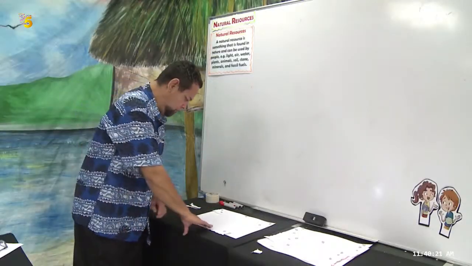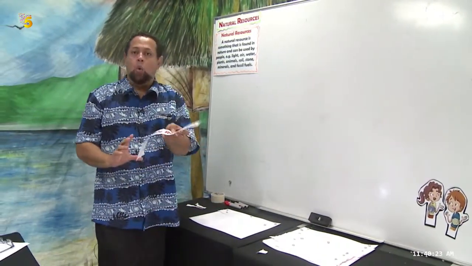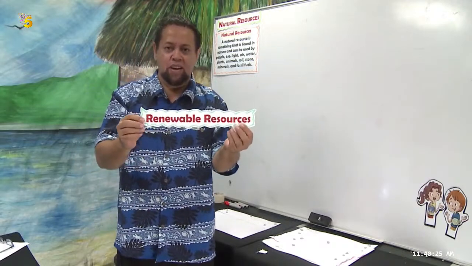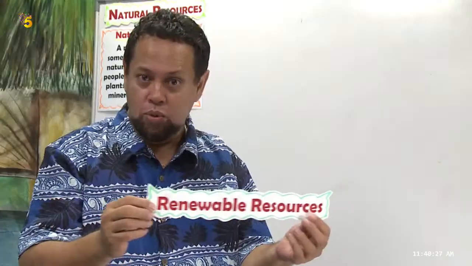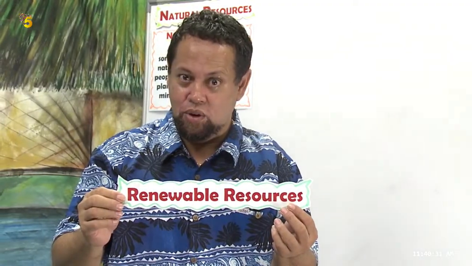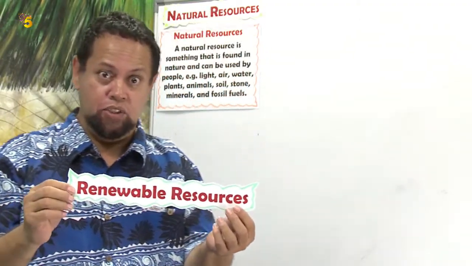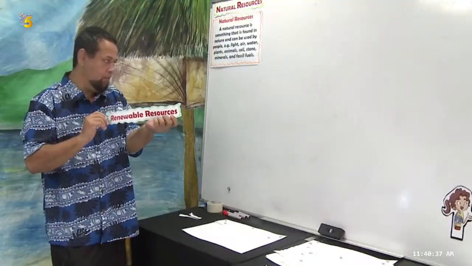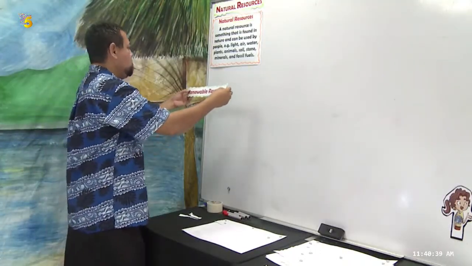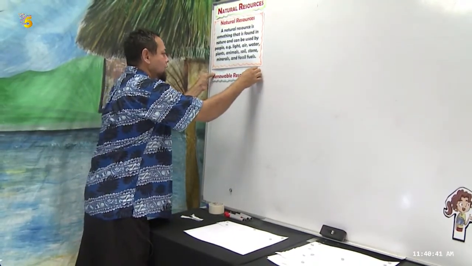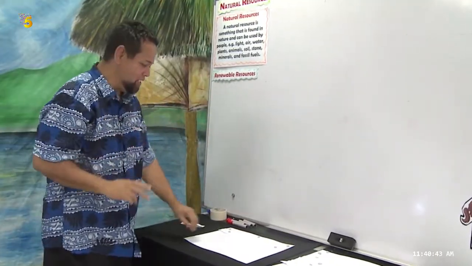Okay, first of all, renewable resources. Shall we put it up? Renewable, let's put you. And what's the next one?